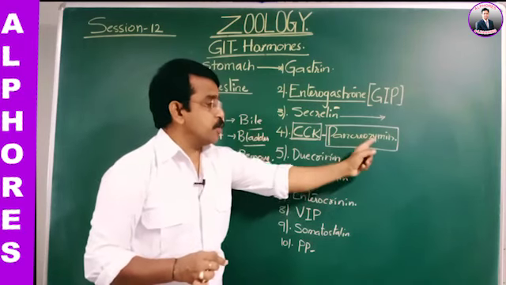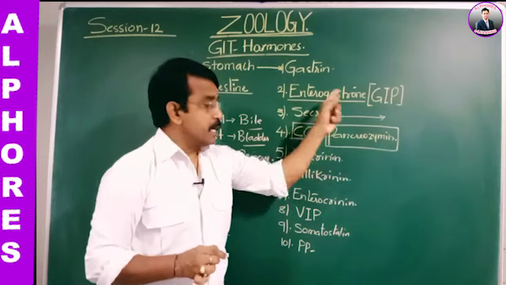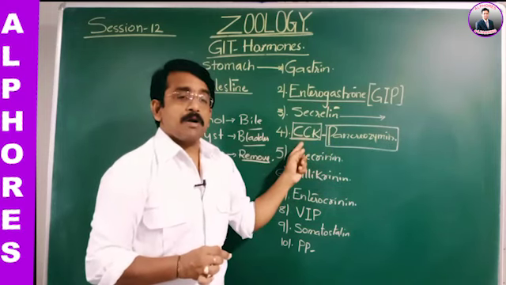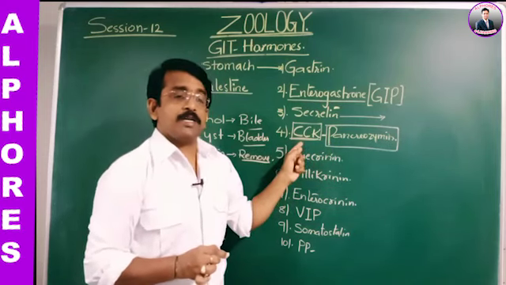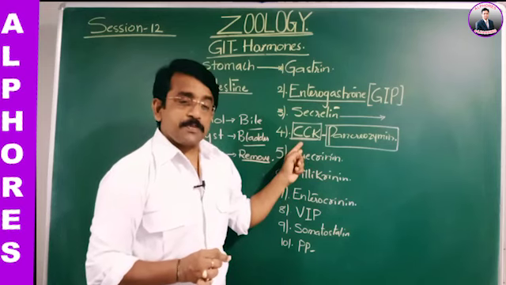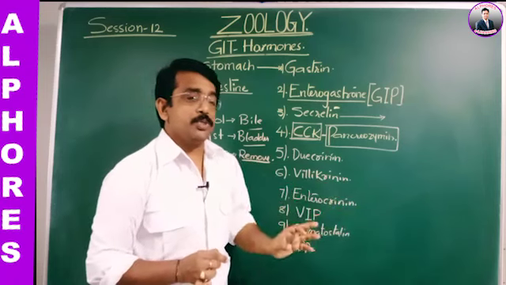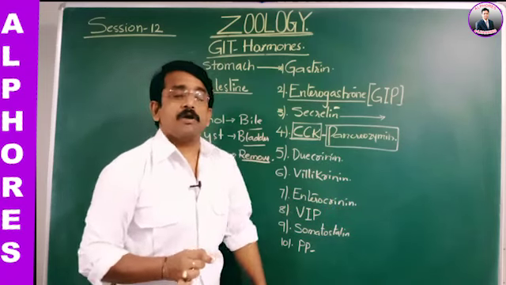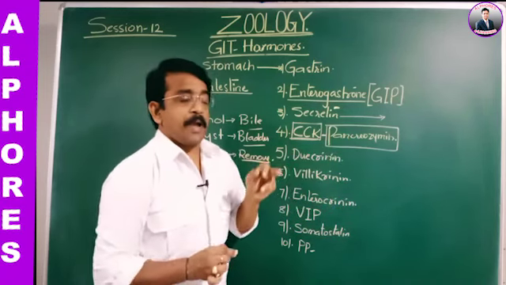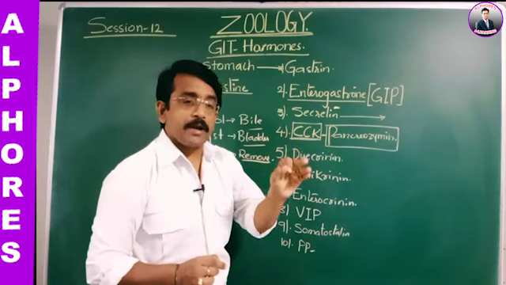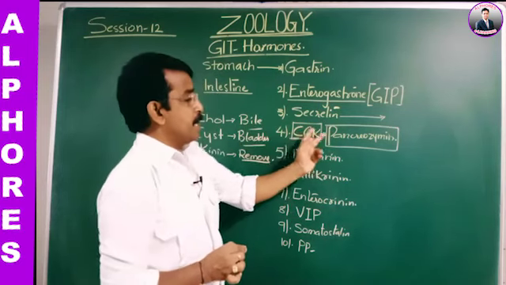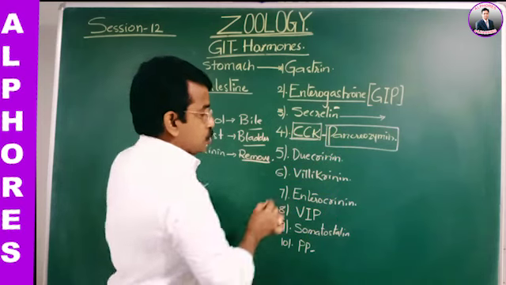That's the reason why it got the name pancreozymin. It stimulates the contraction of the gallbladder to secrete the bile and relaxation of the sphincter of Oddi, so releasing the bile into the duodenum. At the same time, it stimulates the pancreas to secrete pancreatic juice. That is the role played by CCK, pancreozymin.